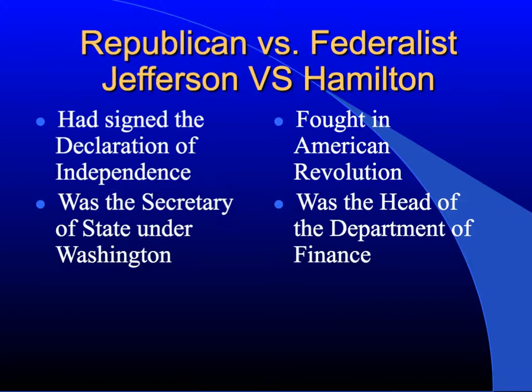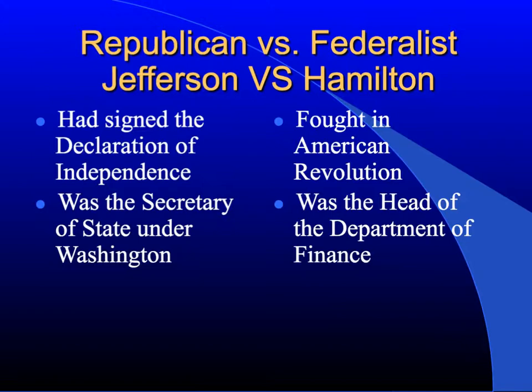So what I'd like you to do now is divide the rest of your paper into a T-chart. Go ahead and put the Republicans on the left, just like it is right here, and the Federalists on the right. Now, those of you that are wondering, oh, Republicans, are those the same Republicans that we have right now? No, they're not. So here we go. Jefferson and Hamilton. Jefferson is on the left. Hamilton is on the right.